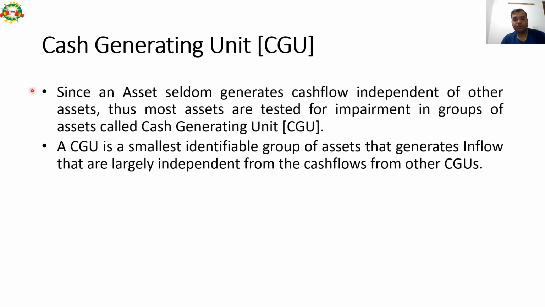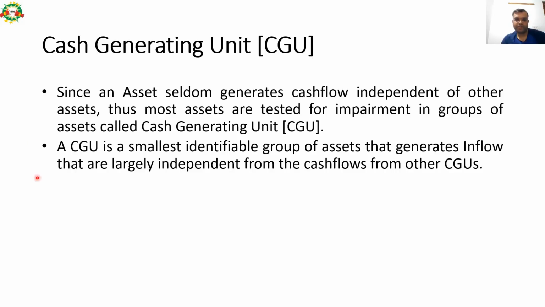Cash generating unit. This is also one important terminology on which a 1 mark theory question can come, and it is related to impairment of asset. Since an asset seldom generates cash flow independent of other assets, most assets are tested for impairment in groups of assets called CGU, cash generating unit. Since assets rarely generate cash flow individually, there is a group of assets which generate certain cash flow. So that group of assets which combinedly generate a unit of cash flow is called a cash